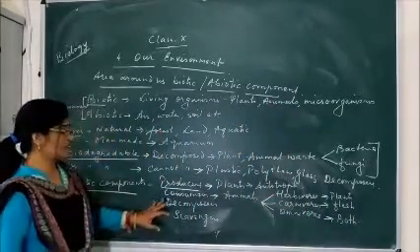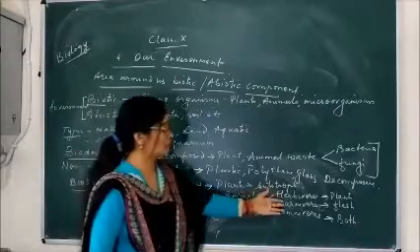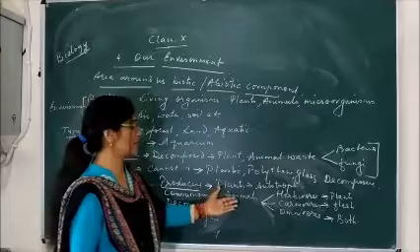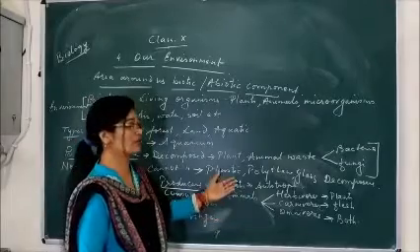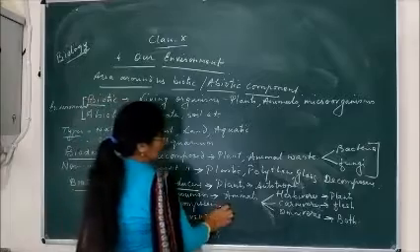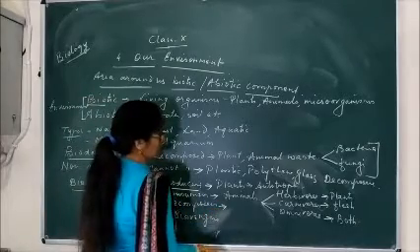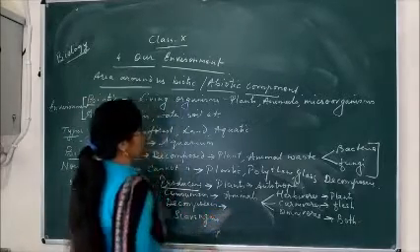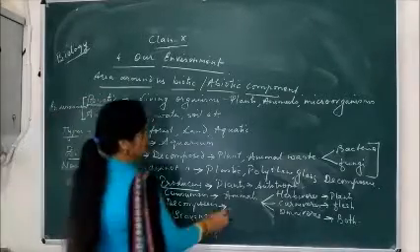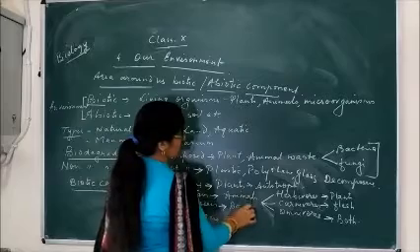All these herbivores, carnivores and omnivores are consumers because they feed on the products obtained from the producers. And decomposers are those organisms who decompose the dead parts of plants and animals, as I have already told you. Bacteria and fungi, both are decomposers.